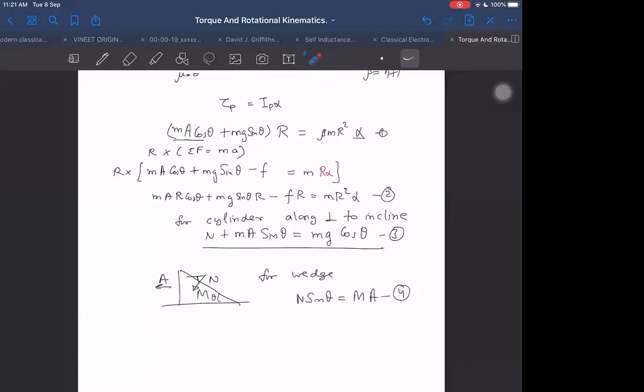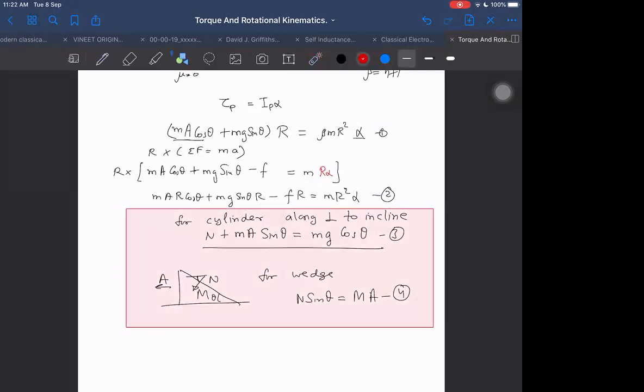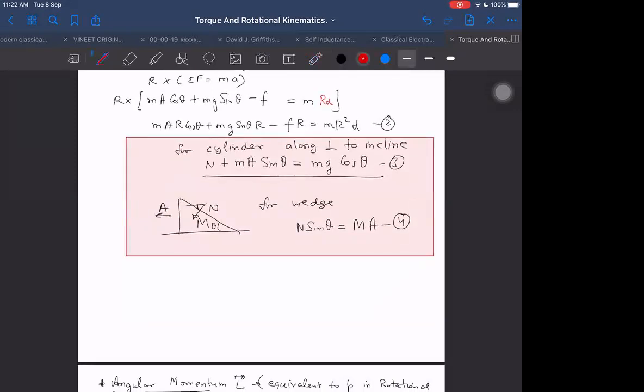These are the four equations, but I can do something to avoid these two, and instead of these two, I will prefer to write a single third equation.